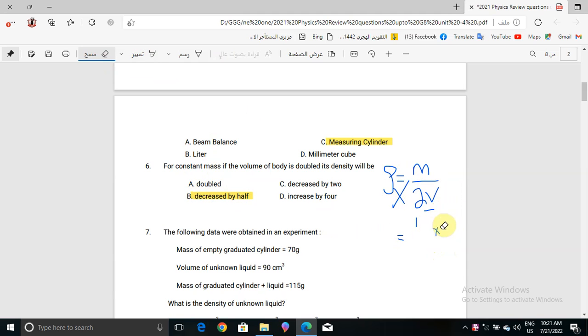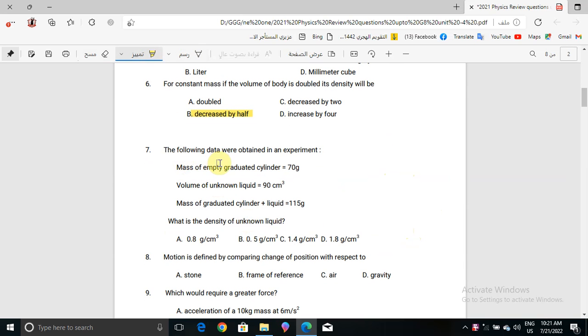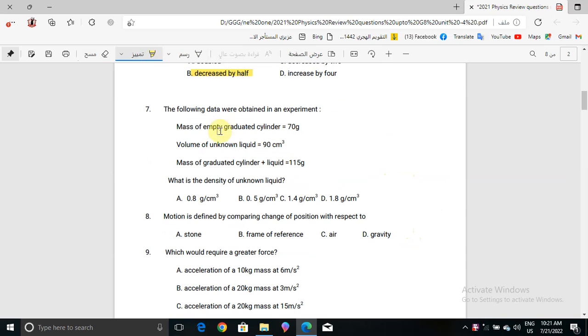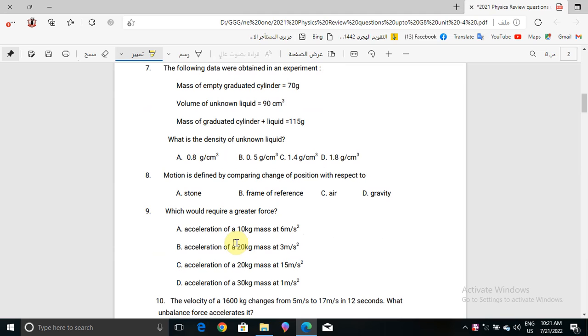Okay, now question number 7, the following data were obtained in an experiment. Mass of empty graduated cylinder is 70 gram, volume of unknown liquid is 90 centimeter cube, mass of graduated cylinder plus liquid is equal to 115 gram. What is the density of the unknown liquid?